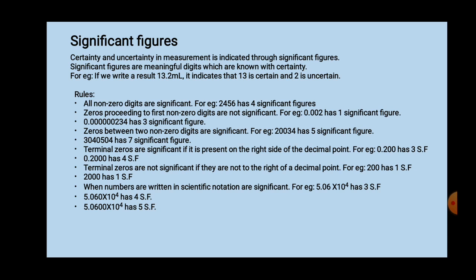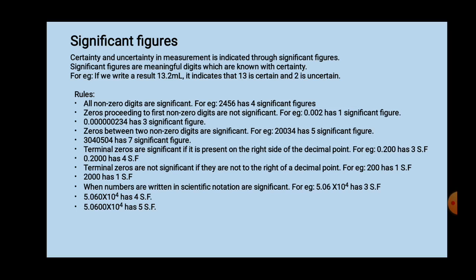The first rule says all non-zero digits are significant. All non-zero digits, means other than 0, the rest of the numbers are significant. Now the example is given as 2456. Now in this, is any 0 number there? No. So how many digits are present? 1, 2, 3, 4. So 4 significant figures are present.